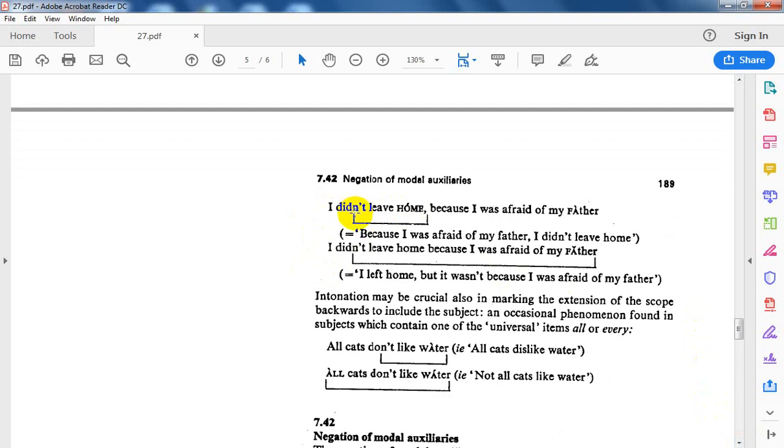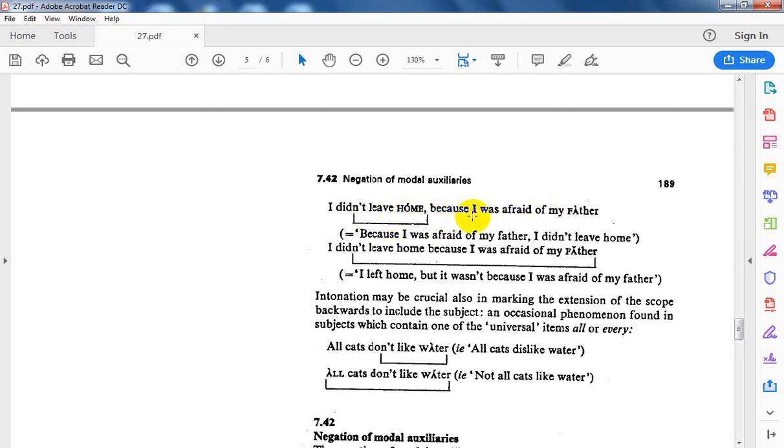Starting from what? From the particle not to this one. You see the focus is within the scope here. The focus is within the scope. So the subordinate clause here is positive, it is not within the scope of negation.